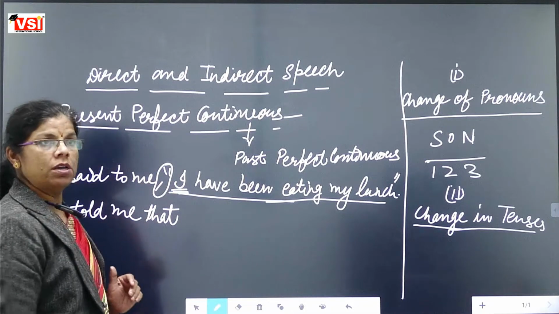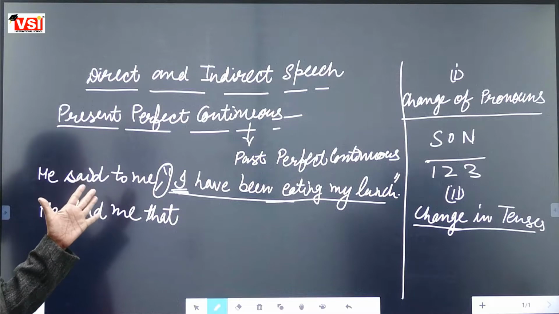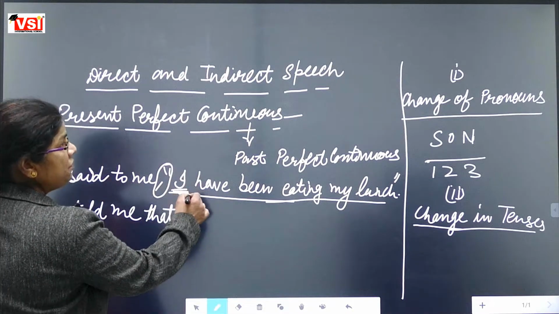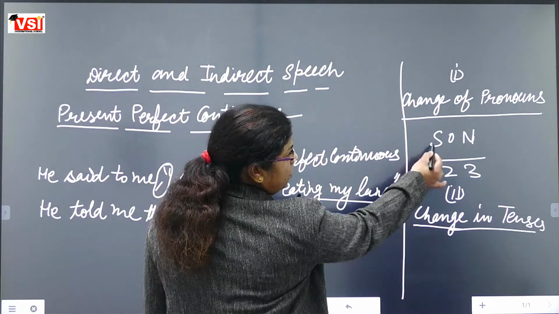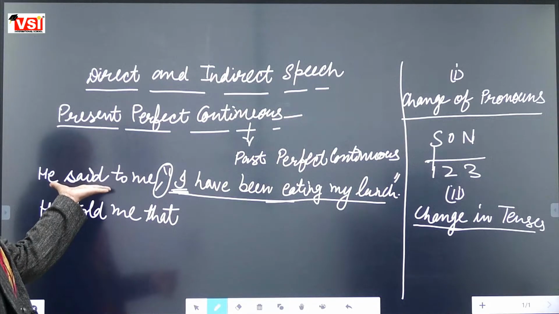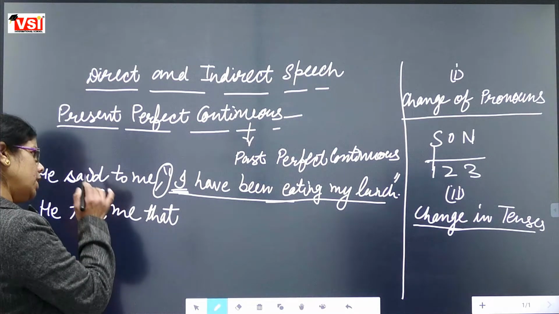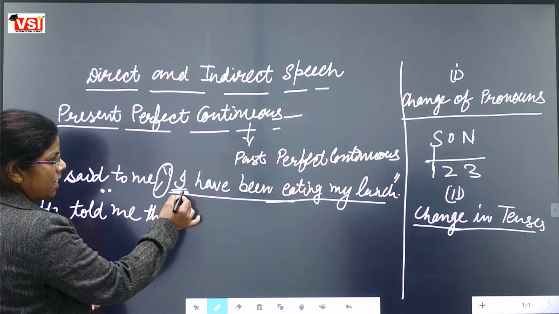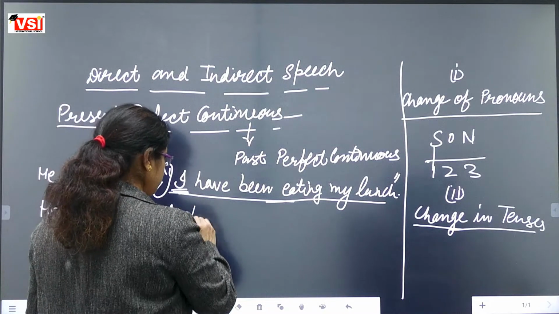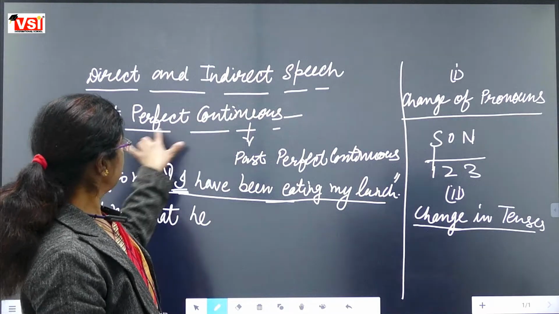Now which pronoun is this? First person, second person, or third person? Yes, first person. So a first person pronoun is always changed according to the subject. And what is the subject here? In the reporting verb, he is the subject. That's why I will be changed according to he, and it will become he. Now we have present perfect continuous.